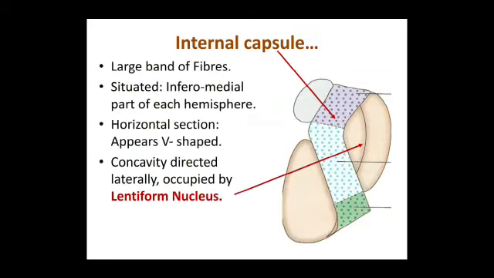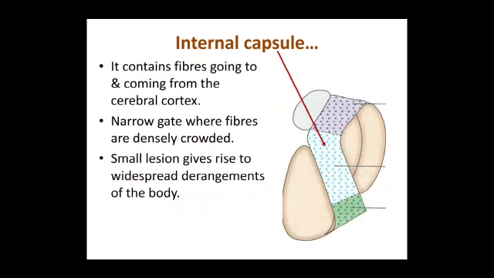Next, the internal capsule is a large band of fibers situated in the inferomedial part of each hemisphere. When you take a horizontal section, it is V-shaped. Its concavity is directed laterally, which is occupied by the lentiform nucleus. It contains fibers going to and coming from the cerebral cortex. It's a narrow gate where fibers are densely crowded. Even a small lesion gives rise to widespread derangements of the body.